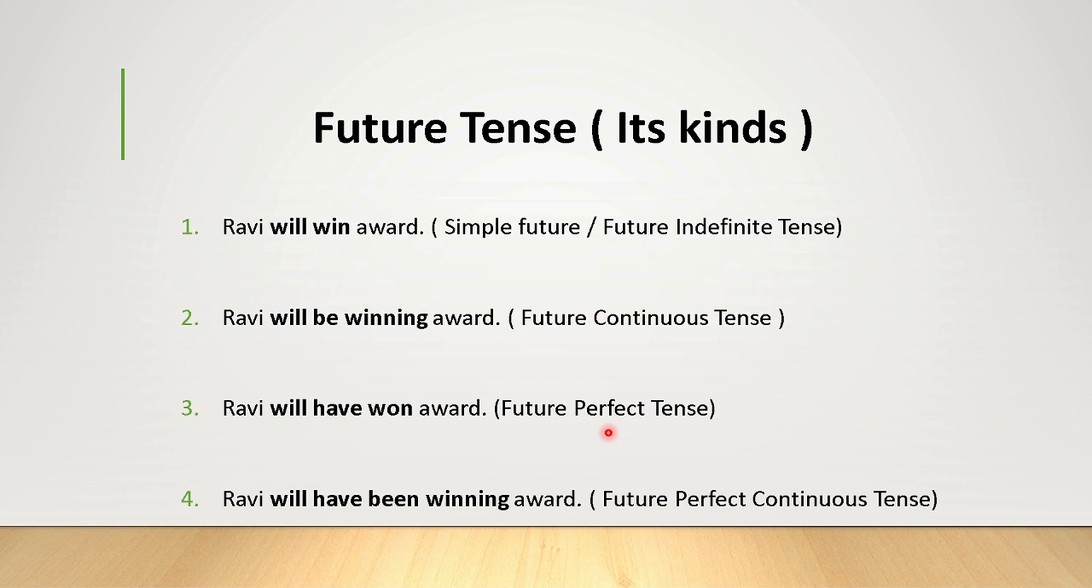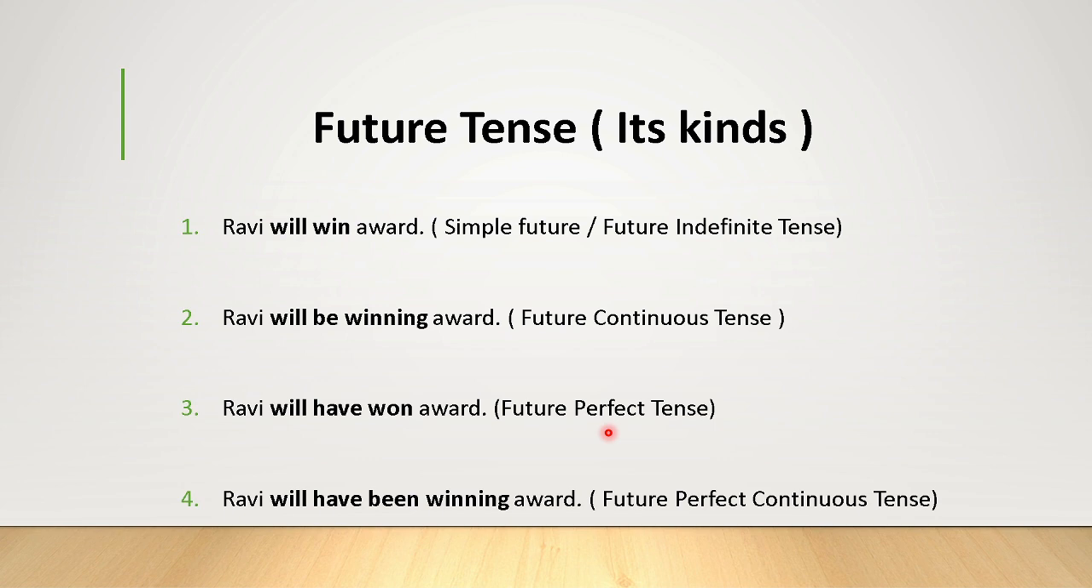Ravi will have won award. Again, perfect, not in the present or the past, but in the future. That is, he will win or he will have won award. So in the fourth, Ravi will have been winning award. I will give the details in the conclusion, how to form the sentences and how the formation of the sentences varies from one tense to another tense.